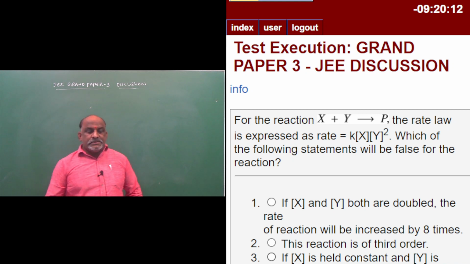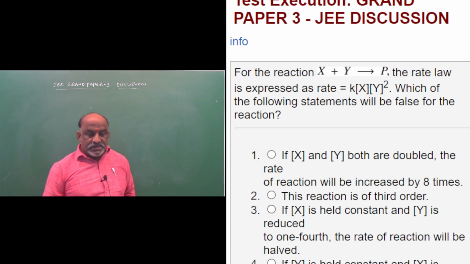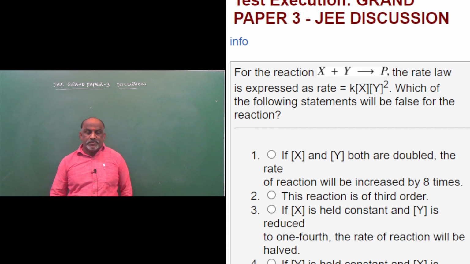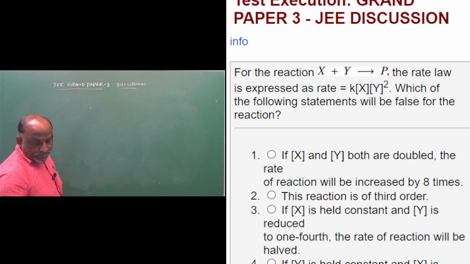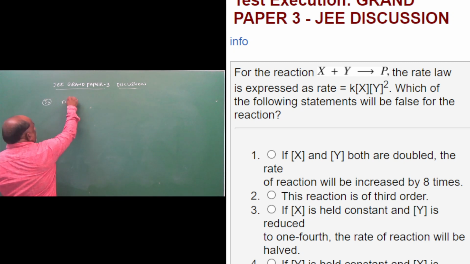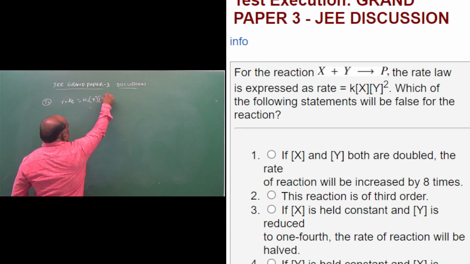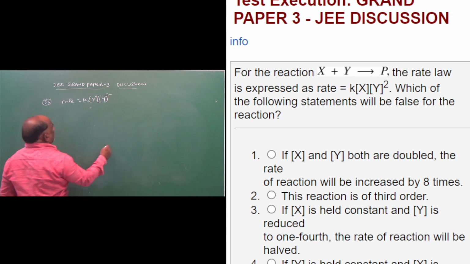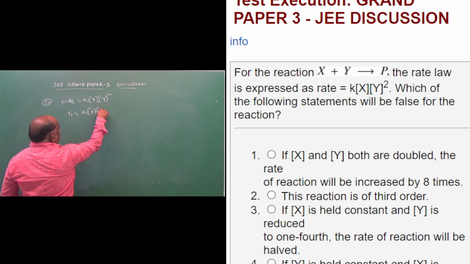For the reaction x plus y gives P, the rate law is expressed as rate is equal to K into concentration of x into concentration of y power 2. Which of the following statements will be false for the reaction? Rate is given as K into concentration of x into concentration of y power 2. You should go with R1 is equal to K into x y power 2.